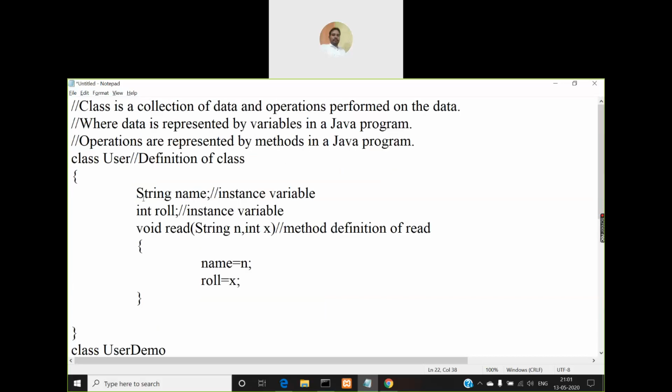And why I'm saying these instance variables means, an object is nothing but an instance of a class. By definition, what is an object? An object is an instance of a class.